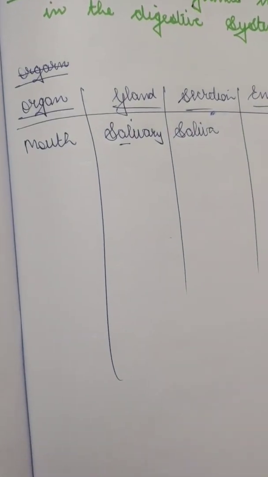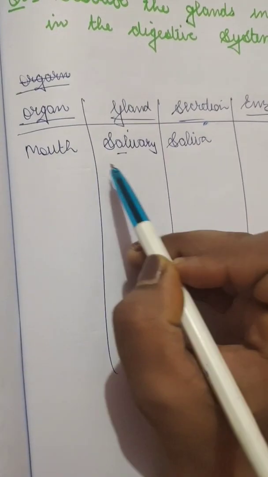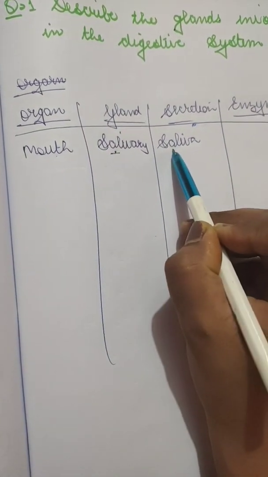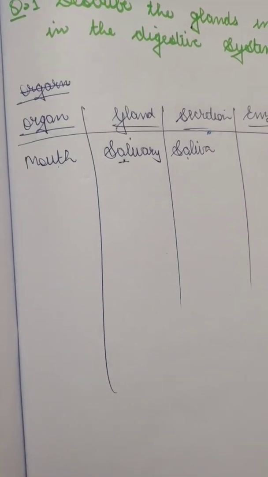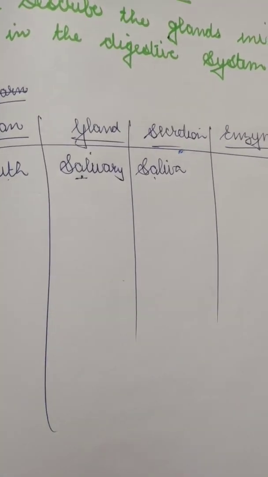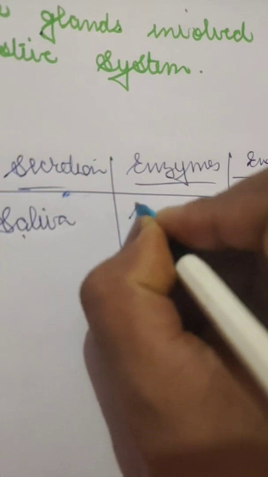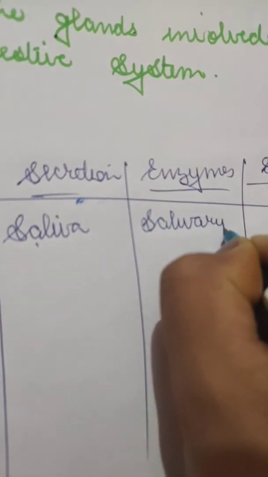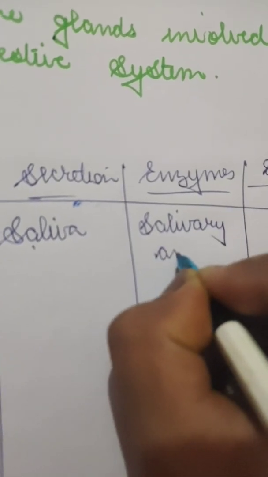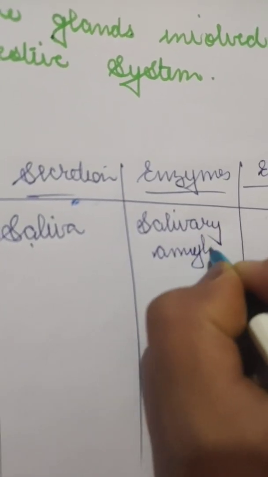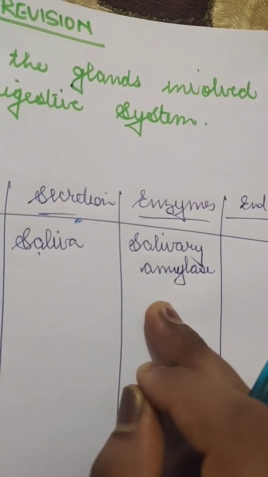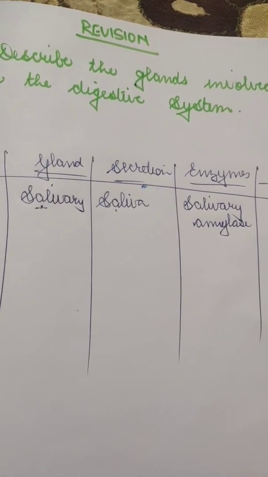So the mouth is the organ, the gland is the salivary gland, it secretes saliva, and the enzyme it secretes is salivary amylase.